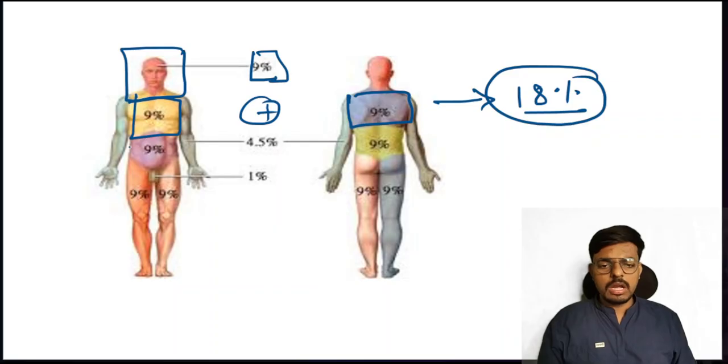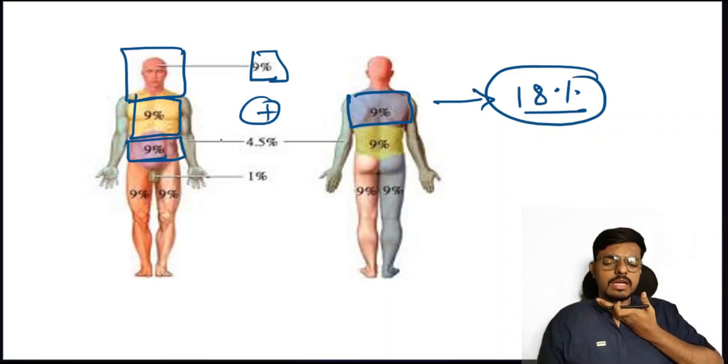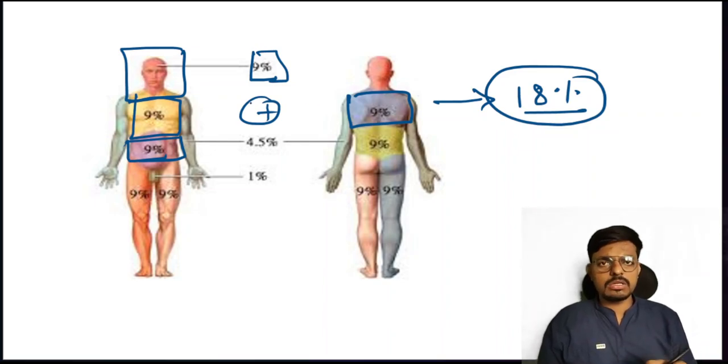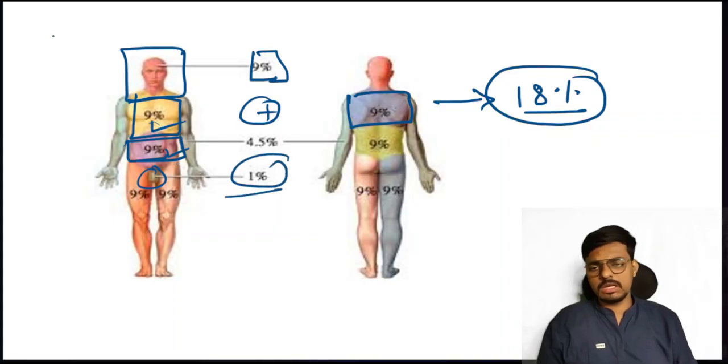And if the examiner gives the complete anterior portion from the thorax to the genitalia, how much percentage of the body surface area is burned? I said it is only the anterior surface. So the anterior thorax is 9%, the anterior abdomen is 9%, and the genitalia is 1%. So 9 plus 9 is 18, 18 plus 1, that is 19% of the area burned here. Like this the question will come.